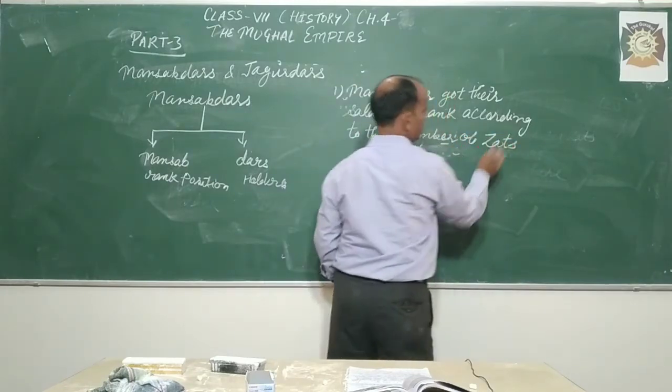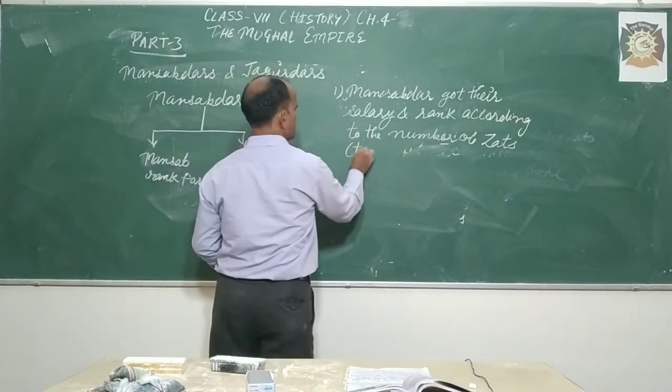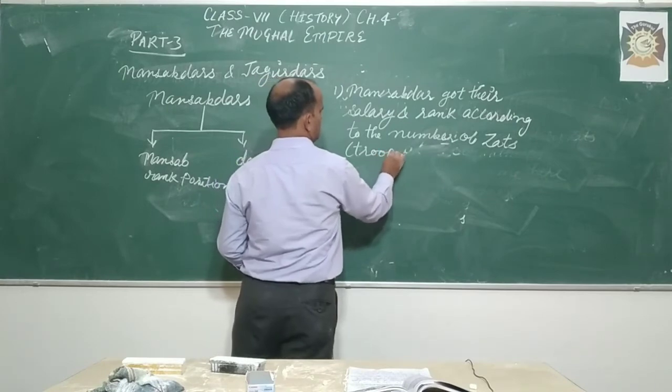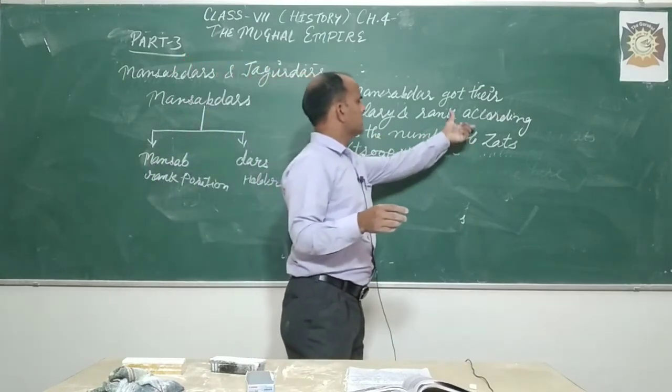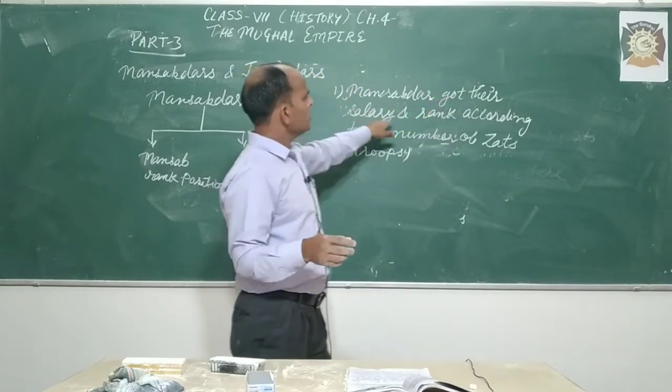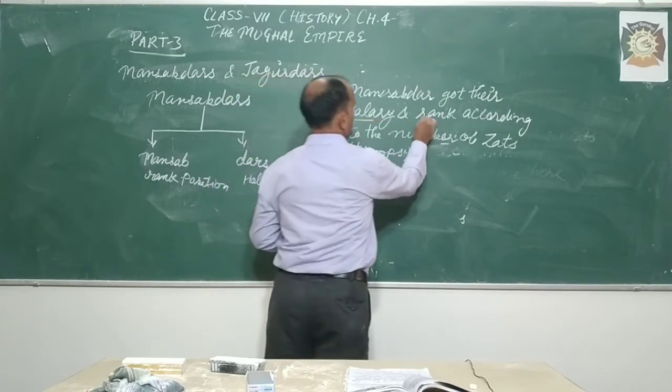Zats means troops. How many troops he had decided his rank and salary.